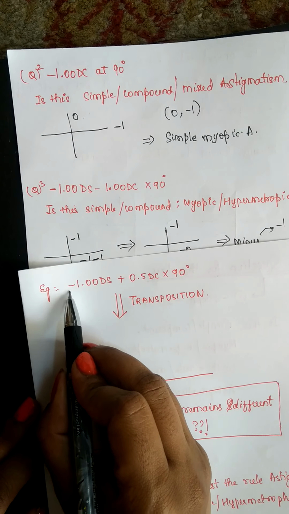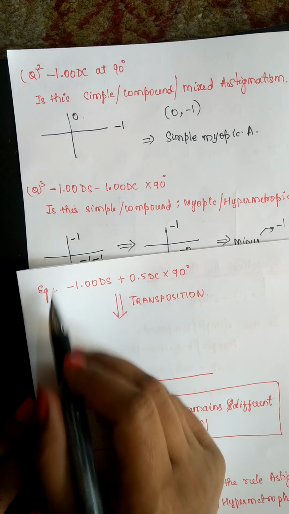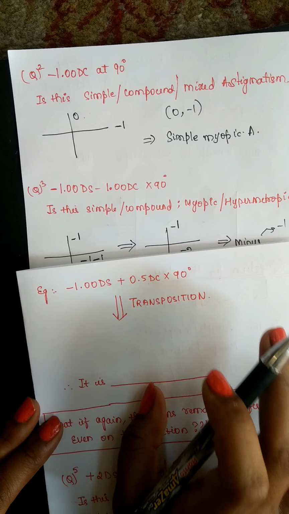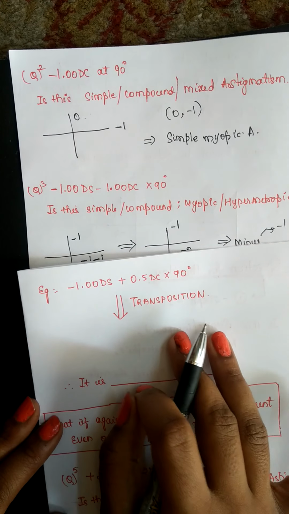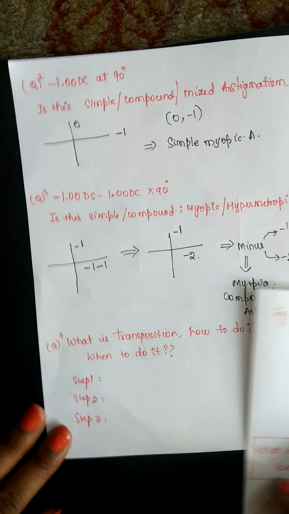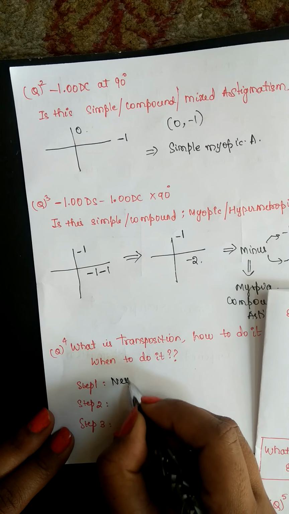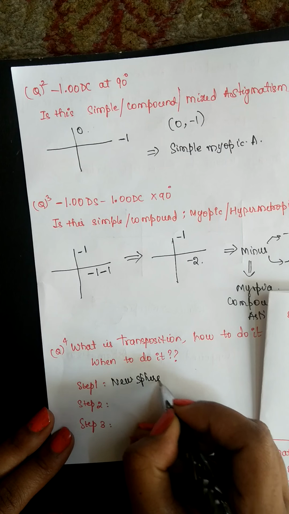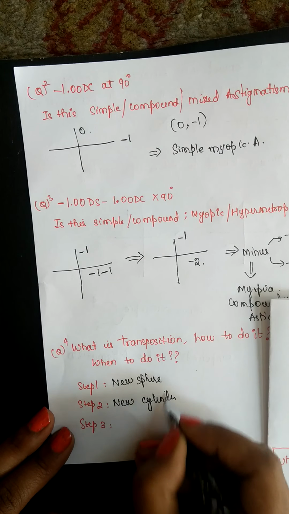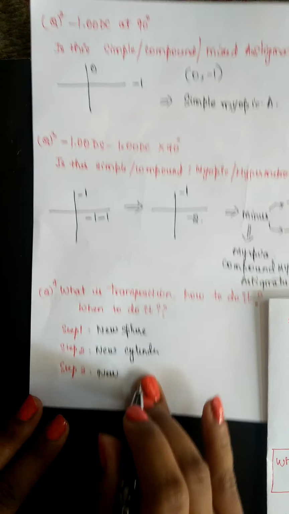Here one is minus, another is plus. In this kind of condition we have to do what is known as transposition. Transposition is very simple. It includes only 3 steps. You have to find the new sphere component, new cylinder component, new axis.